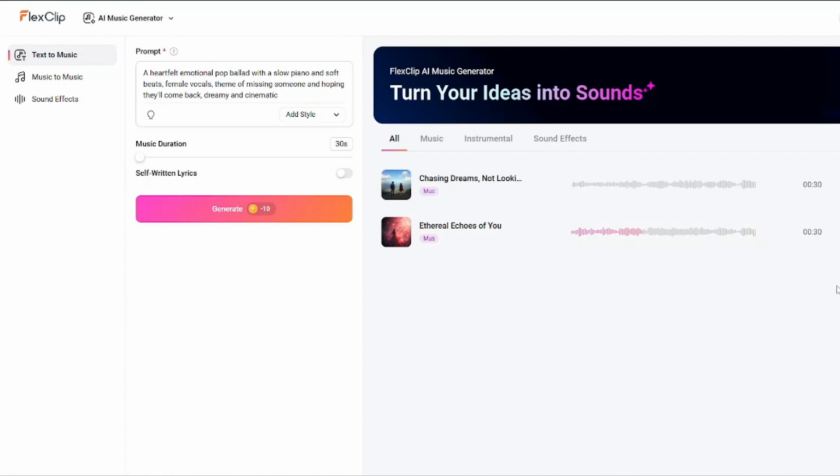So yeah, that sounds really, really good. That's the type of song that you want to create with any AI music generator, right? So yeah, that is totally awesome. Now I'm going to download this audio from here.